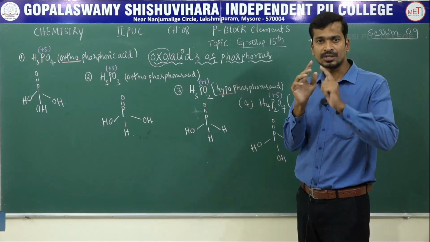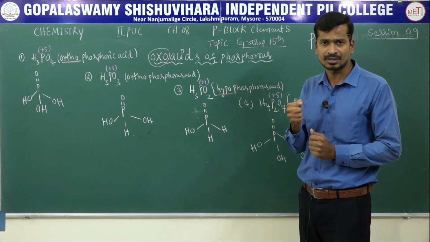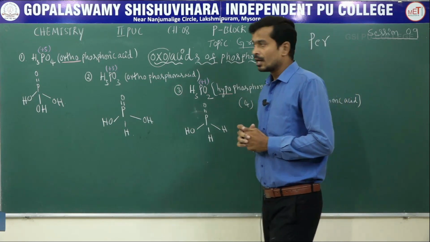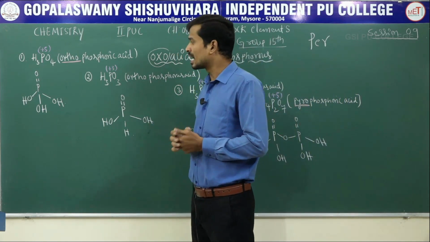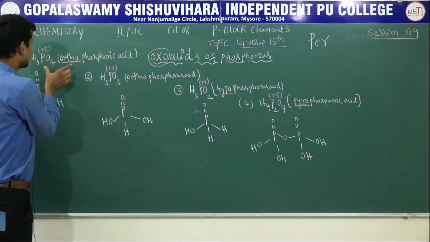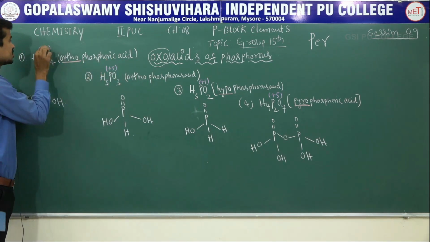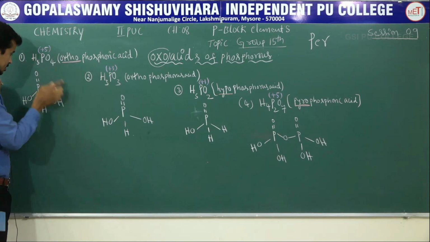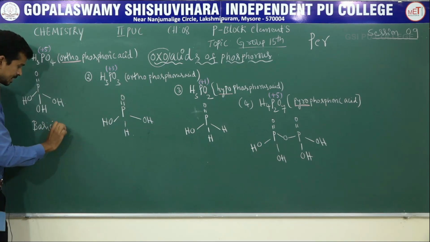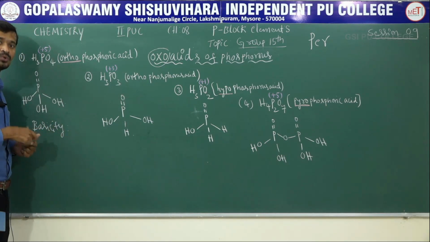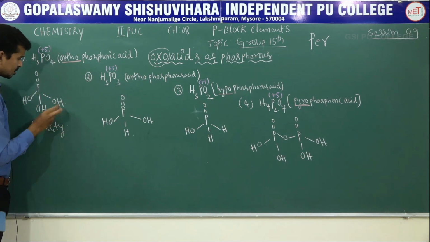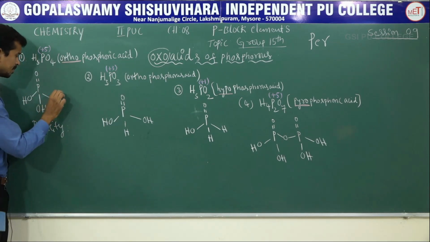The capacity of an acid molecule to neutralize a number of bases is called the basicity of an acid. In your exam, write the structure of phosphoric acid and mention its basicity. You write the structure. Orthophosphoric acid, the oxidation state of phosphorus is +5. This is the structure. And you write basicity. Basicity means the ability of an acid to neutralize the base. I have already said how many bases it neutralizes. The hydrogen bonded directly to an oxygen atom can be replaceable.